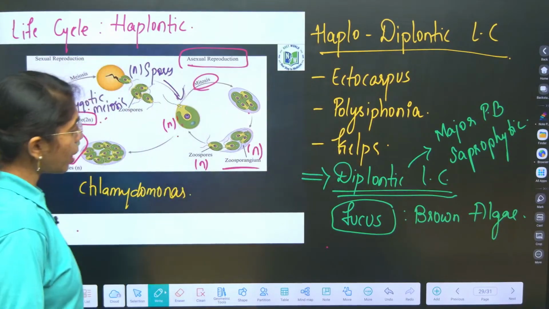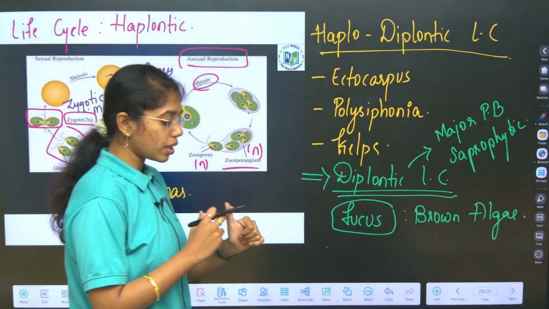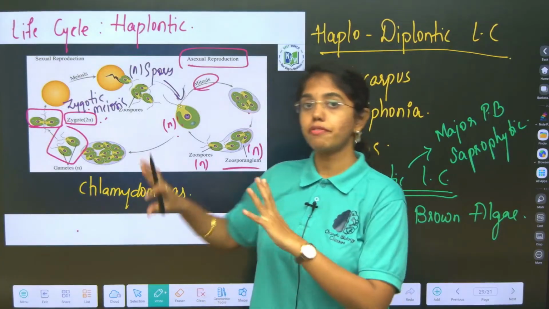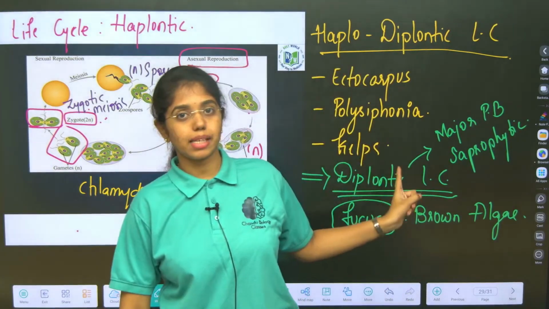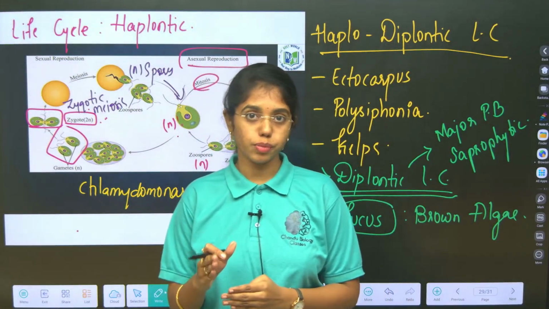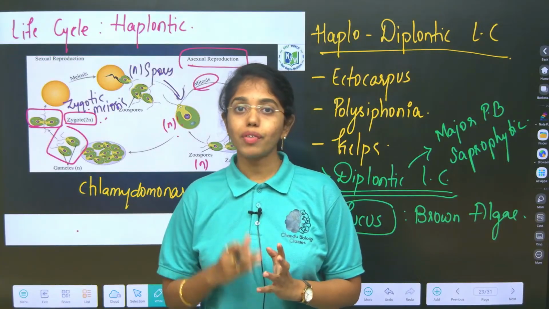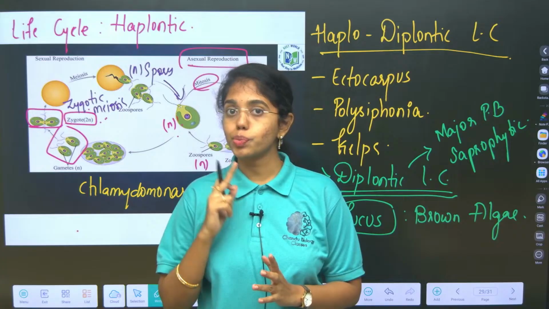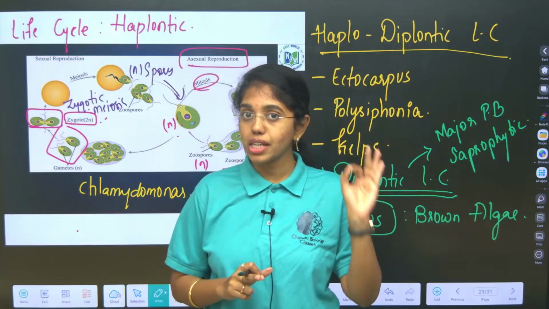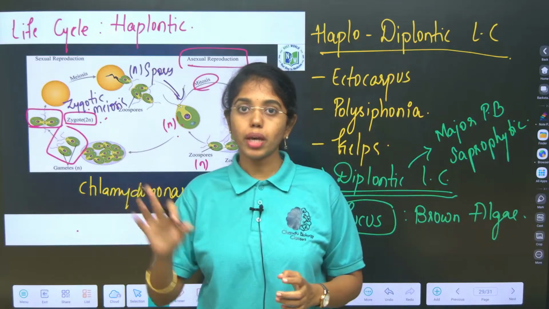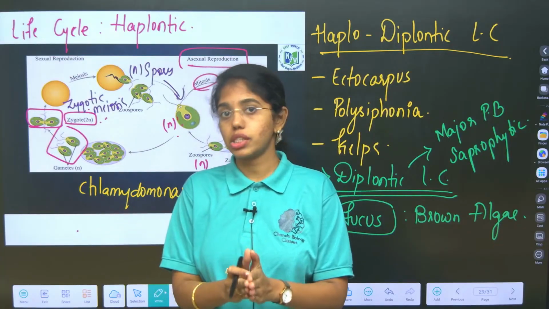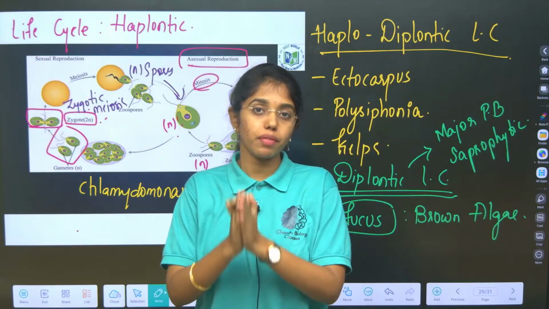So this is about complete algae: vegetative characters, reproductive characters, its classification, basis of classification, economic importance, and finally the life cycle with its exceptions. In our next class, we will be dealing with bryophytes and pteridophytes, and one more class on gymnosperms and angiosperms. On the same day, we will be solving all the EAPCET previous year questions on this chapter. Rather than going concept by concept, we will first finish the chapter, and at the end of the chapter, we will practice all the EAPCET previous year questions.